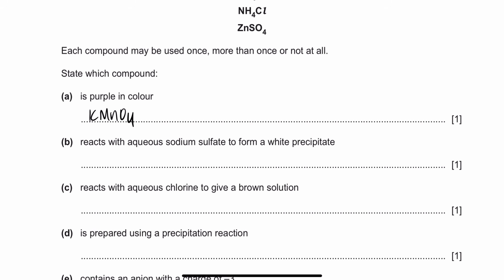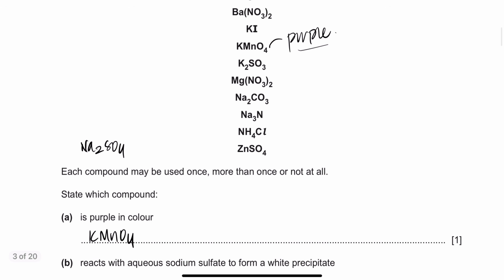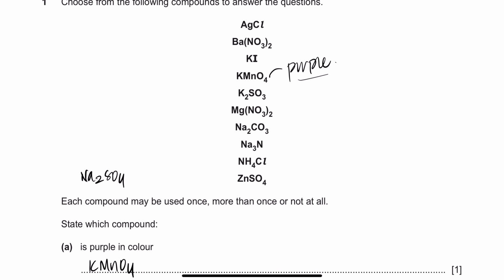Now next is reacts with aqueous sodium sulfate to give you a white precipitate. So you realize something, one of these compounds will have to make an insoluble salt, right? And you realize which one is this? AgCl is already an insoluble salt. But barium nitrate, if you take barium nitrate, everybody, and you react it with sodium sulfate, both are aqueous, right? Because both are soluble in water.